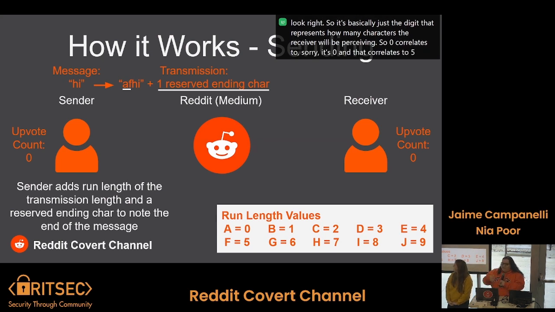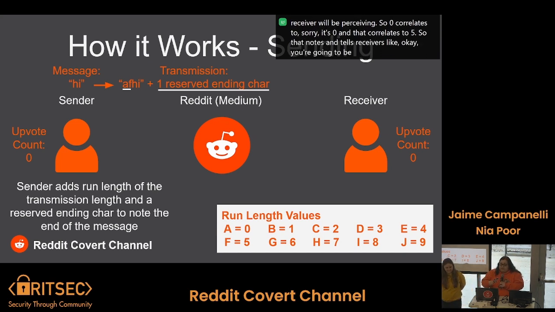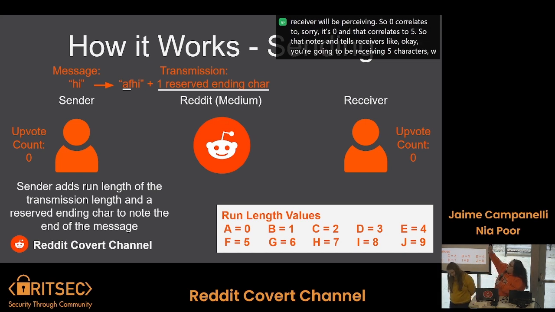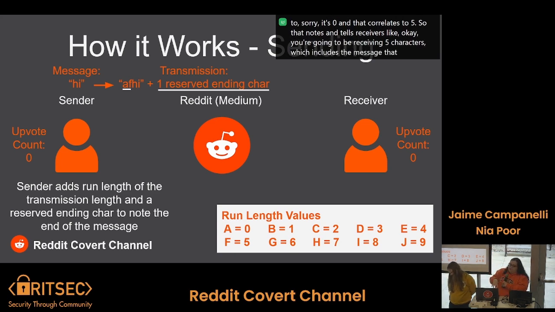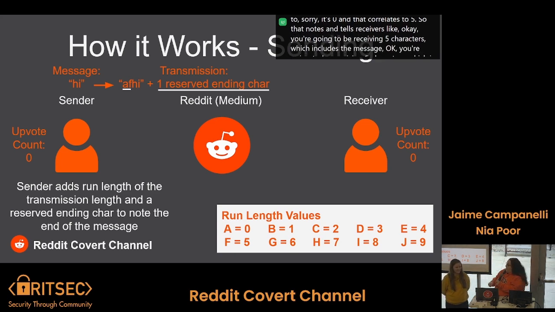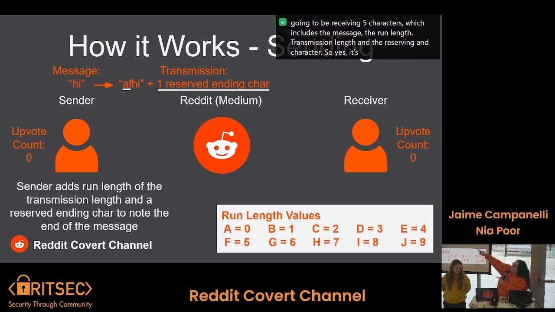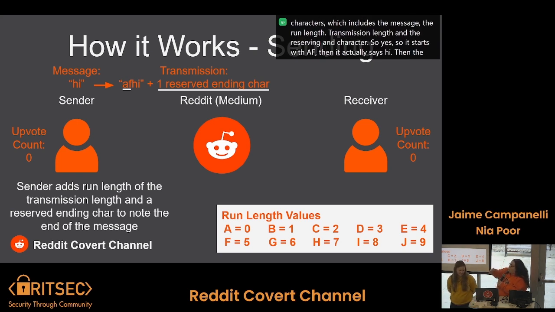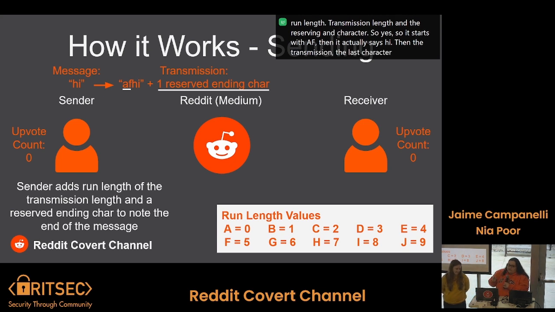That tells the receiver you're going to be receiving 5 characters, which includes the message, the run length, and the reserved ending character. So it starts with AF, then it says hi, then the last character is one reserved ending character. We reserved 100 different subreddits to note that whenever the receiver sees an upvote in that specific subreddit, the message is over.